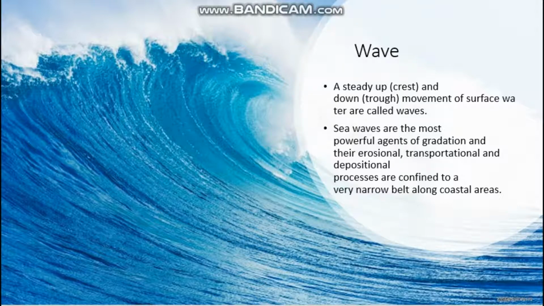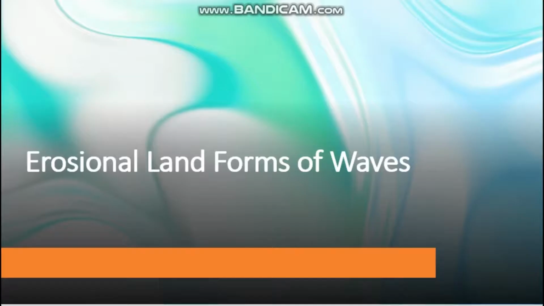Wave means the steady up and down movement of surface water.